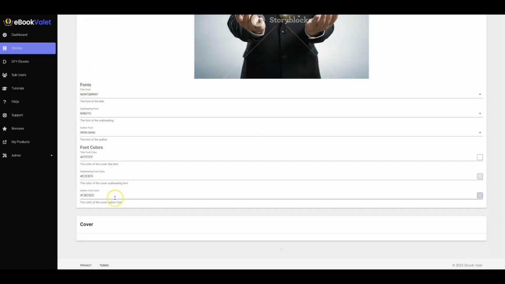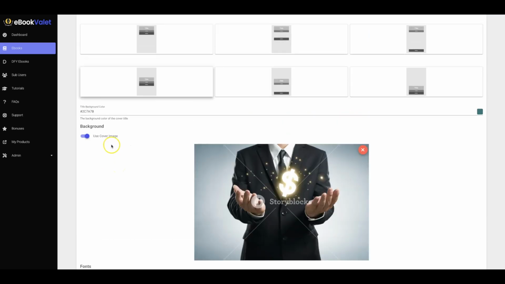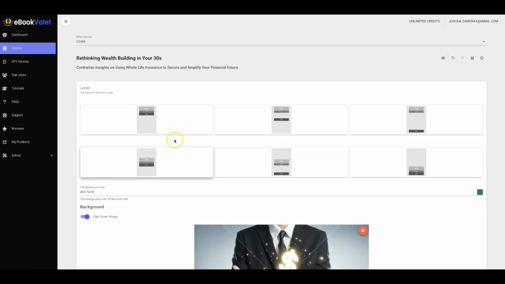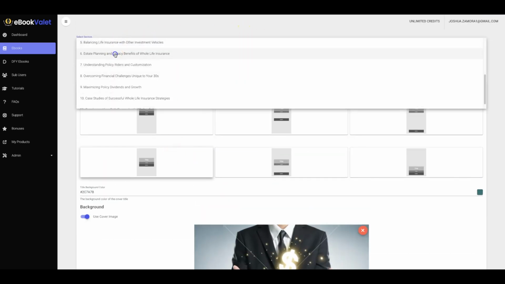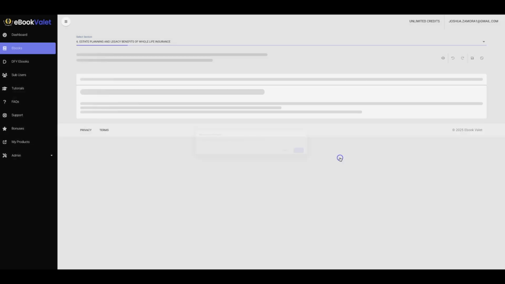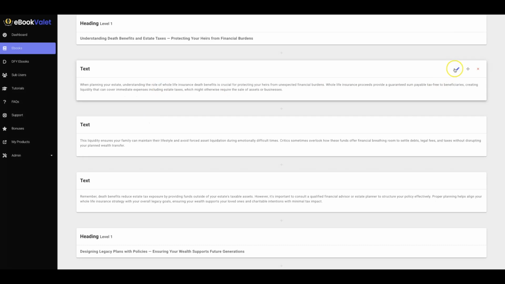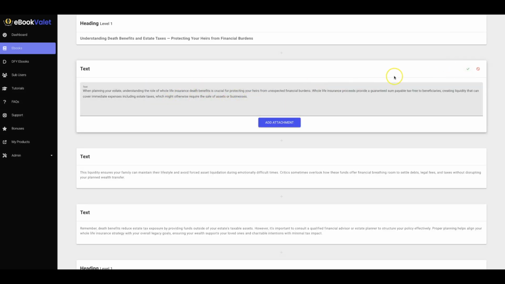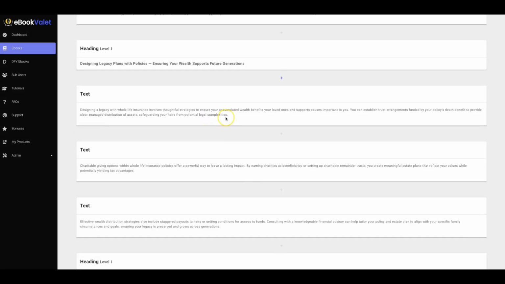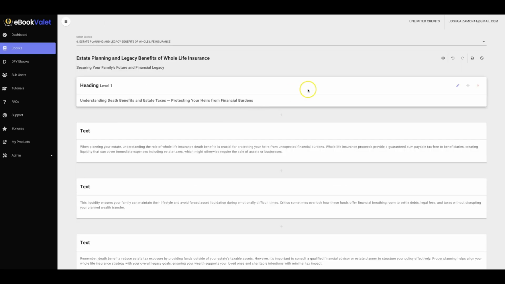And then here you can control the font and all of that of the title that's on the cover image as well. But you can edit any section that you want. I'm going to discard those changes. But you can see here, you can click and edit any area of your ebook as much or as little as you'd like. So we have a full-blown editor in here, and then you just hit save changes to save those changes on your ebook.